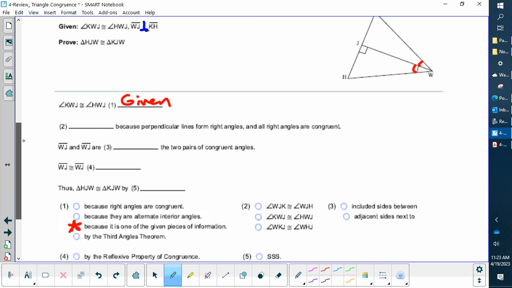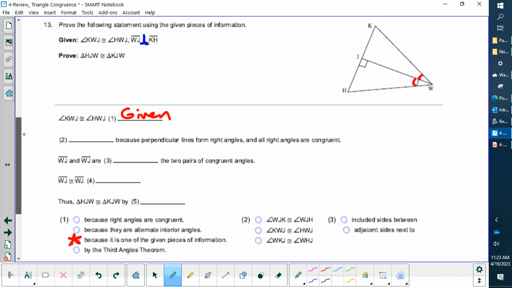And let's see what we got for option 2. Is that anywhere up here? Nope. So what are our options for option 2? Oh, they give me this 90-degree angle here. It says, because perpendicular lines form right angles and all right angles are congruent.